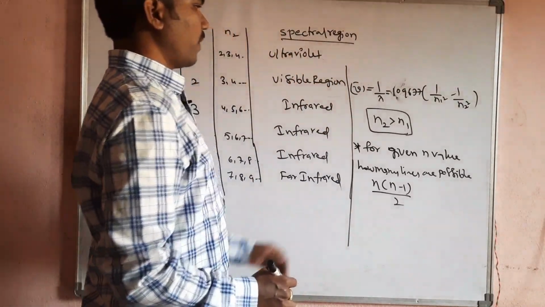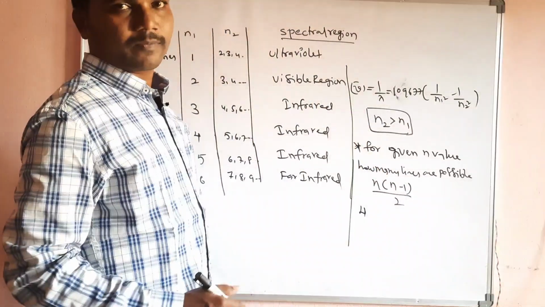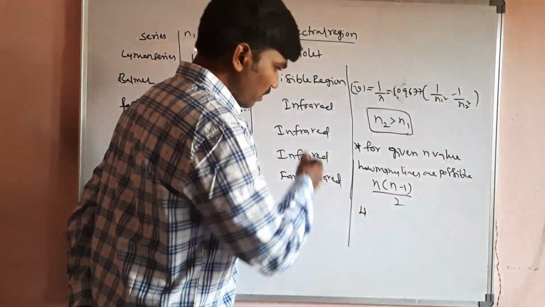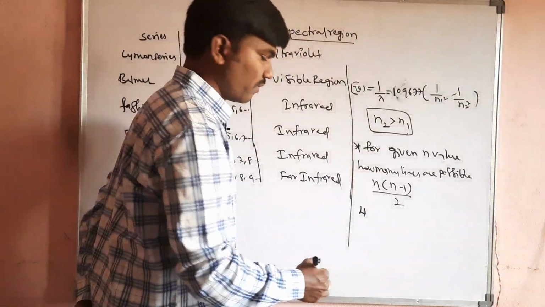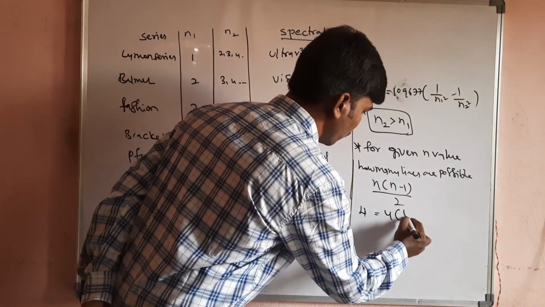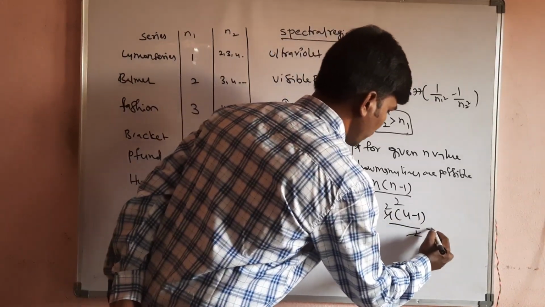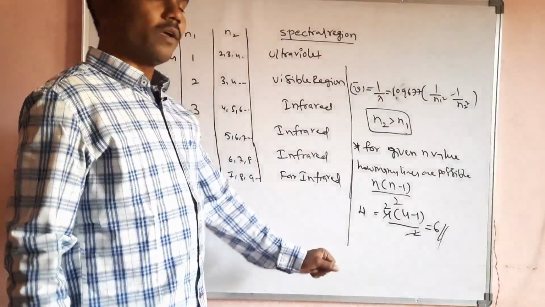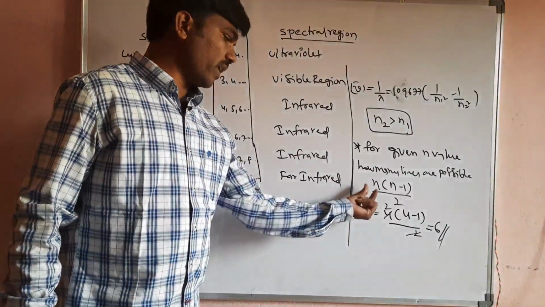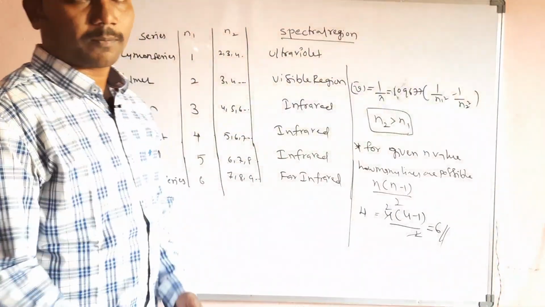For example, if the principal quantum number is 4, how many spectral lines will form? 4 into 4 minus 1 by 2: 4 into 3 is 12, divided by 2 gives 6. So 6 spectral lines will form when n value is 4.